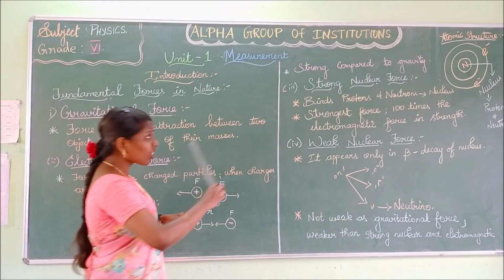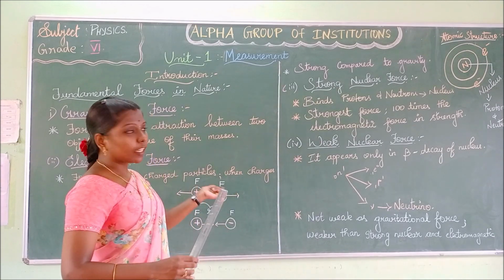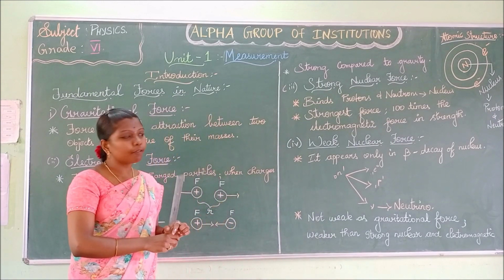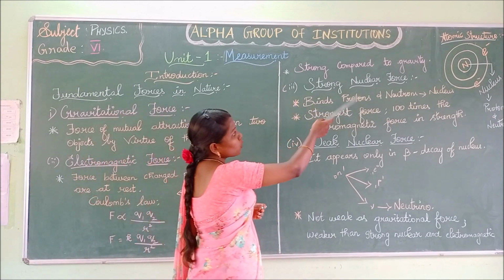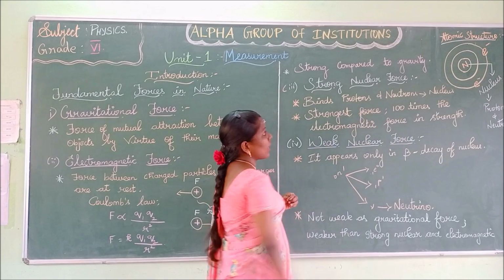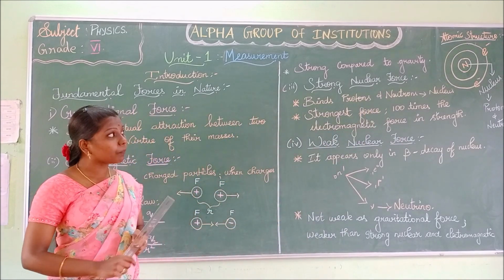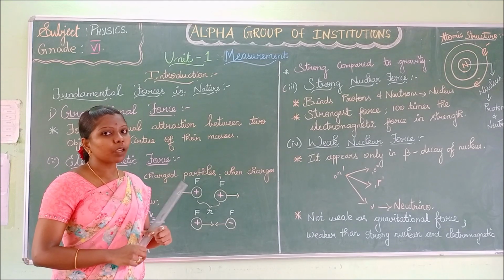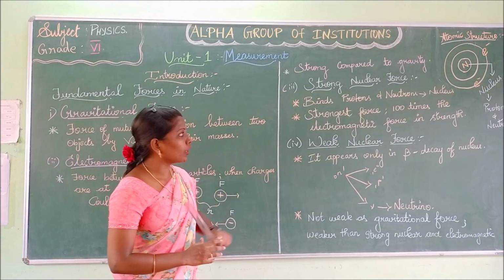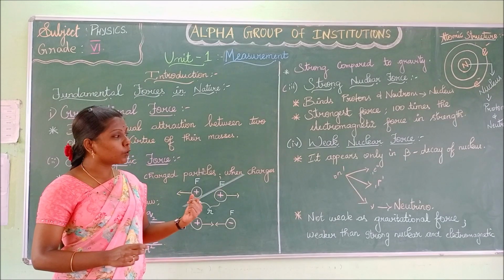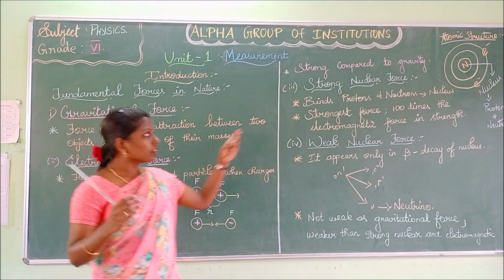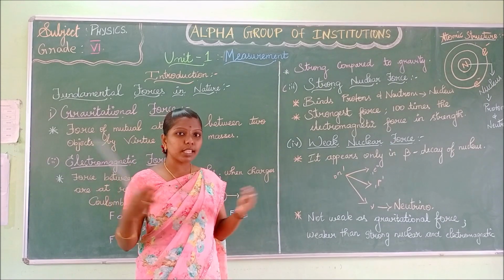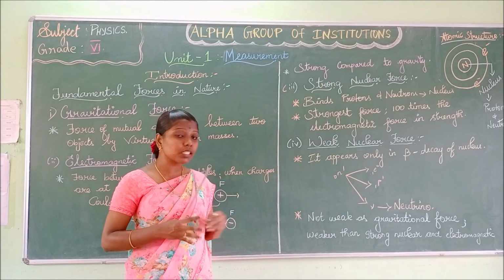Next, the electromagnetic force is strong compared to gravitational force. Next is your strong nuclear force. As I have said in the diagram, the nucleus consists of protons and neutrons. This strong nuclear force binds protons and neutrons in the nucleus.